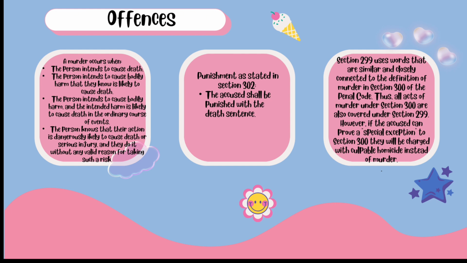Section 299 uses words that are similar and closely connected to the definition of murder in Section 300 of the Penal Code. Essentially, all acts of murder under Section 300 are also covered under Section 299. However, if the accused can prove a special exception to Section 300, such as provocation, they will be charged with culpable homicide instead of murder even if they intended to kill.